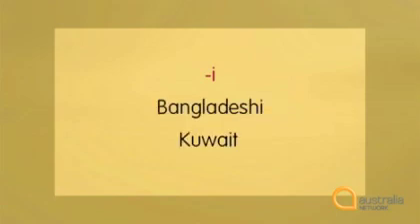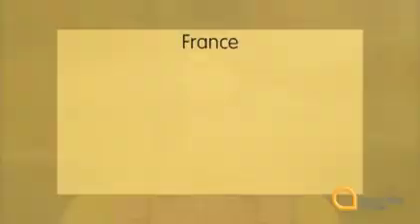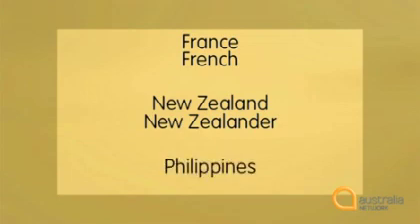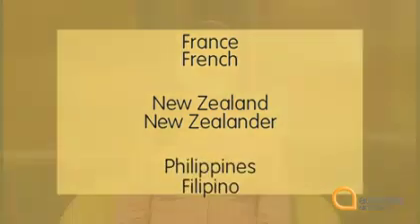Then there's the I group, pronounced "ee": Bangladesh, Bangladeshi, Kuwait, Kuwaiti. And some nationalities are formed in an irregular way. France, French, New Zealand, New Zealander, Philippines, Filipino. And watch the change in spelling with that one.